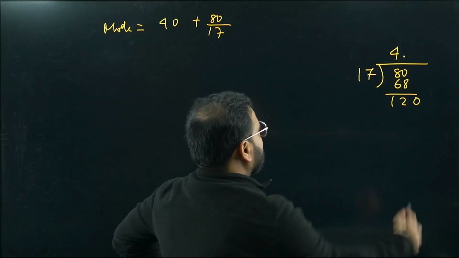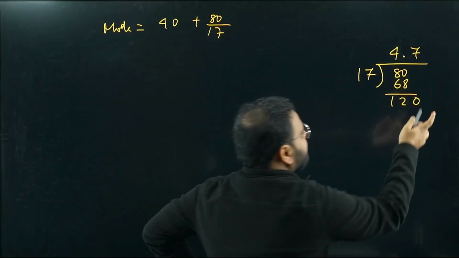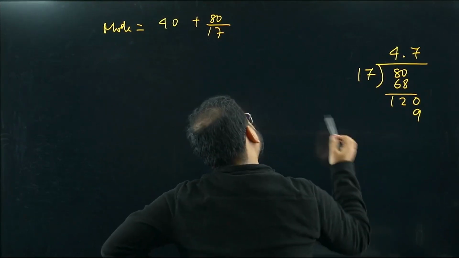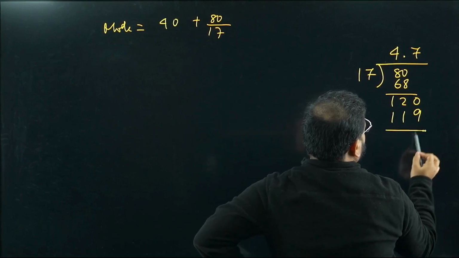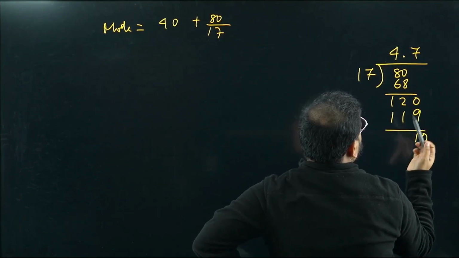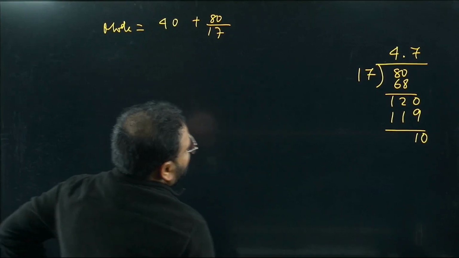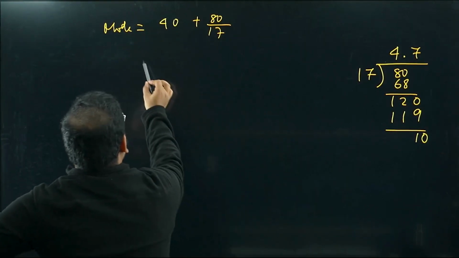17 sevens are 119, right? 17 sevens are 119. Have a look. 7 sevens are 49, so 9 is there, 4 is carry. 7 into 7 plus 4 is 11, right? So I'm getting 1 0 here, so I'm getting 4.7. 4.7 is good enough, isn't it? Okay. So yes, sir, I think this will work.